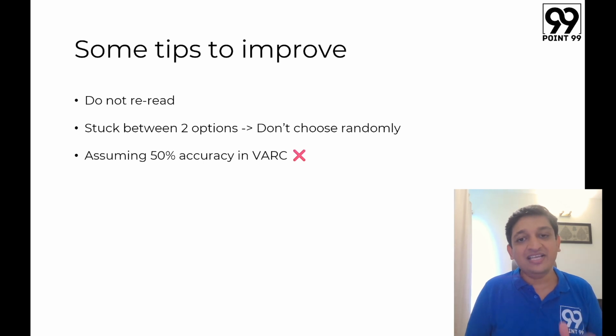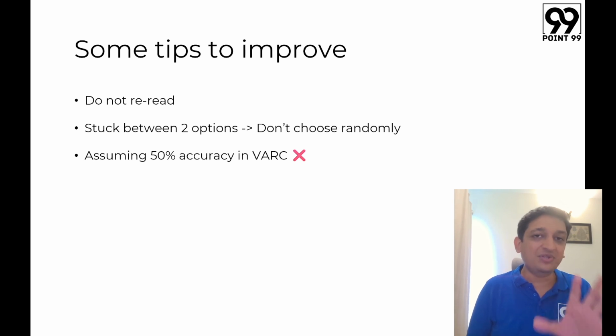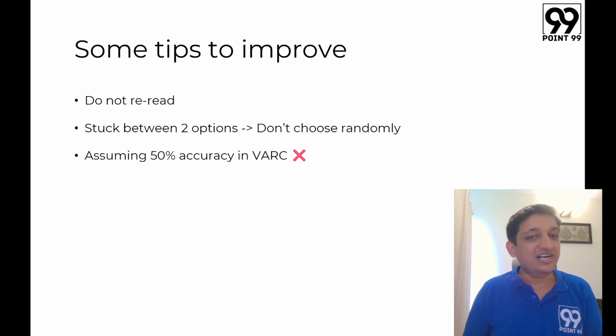बट ये वीडियो देखने वालों में से कितने लोगों को कंसिस्टेंटली 24 मार्क्स मिलते हैं इन दी VARC सेक्शन एट एनी मॉक? The answer to that question is going to be a very low number, and that's why I can say with confidence that even though you might think दो ऑप्शन के बीच में चूज करना है तो 50% चांस है, it is not exactly 50%, it is much worse than that.